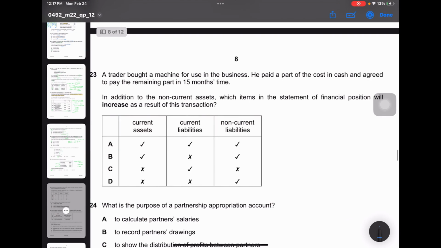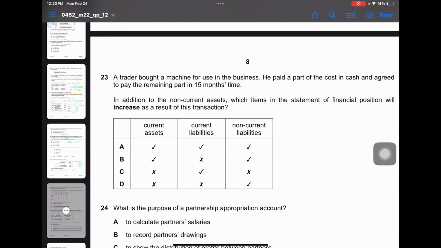A trader bought a machine. So now let's look into the 23rd question. A trader bought a machine for use in business. He paid in part of the cost in cash and agreed to pay the remaining in 15 months' time. In addition to the non-current assets, which items in the statement of financial position will increase as a result of this transaction? Okay, so his current assets will not be affected at all.